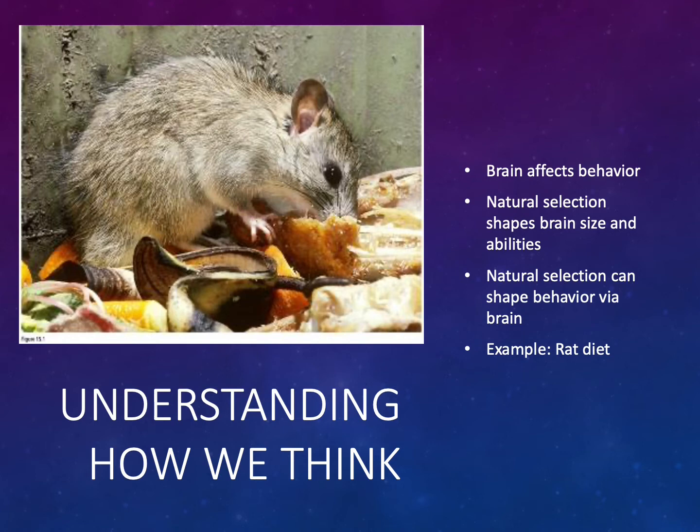How does behavioral flexibility evolve? Dietary flexibility in the rat provides a nice example of this shaping. Rats quickly learn to avoid foods that make them ill. They will sample a small amount of a new food and then wait several hours. If it makes them ill, then they will avoid this food in the future. If it does not make them ill, however, they will continue to eat it.